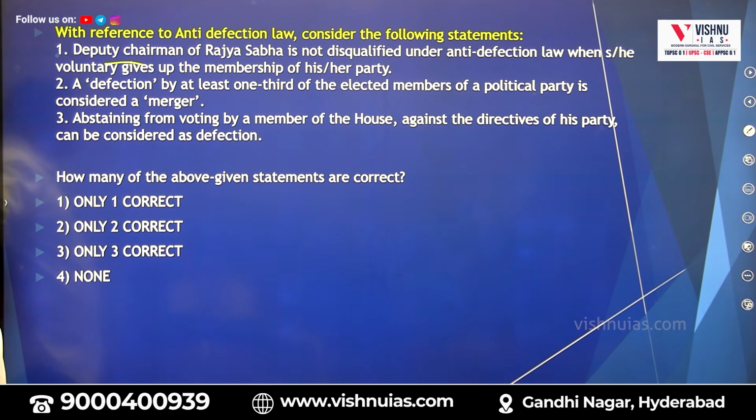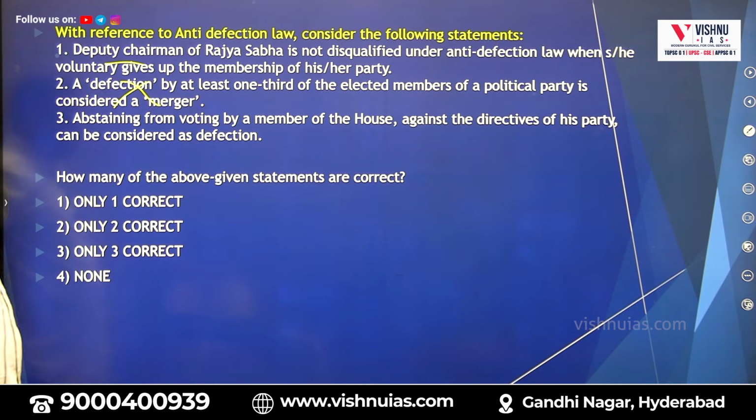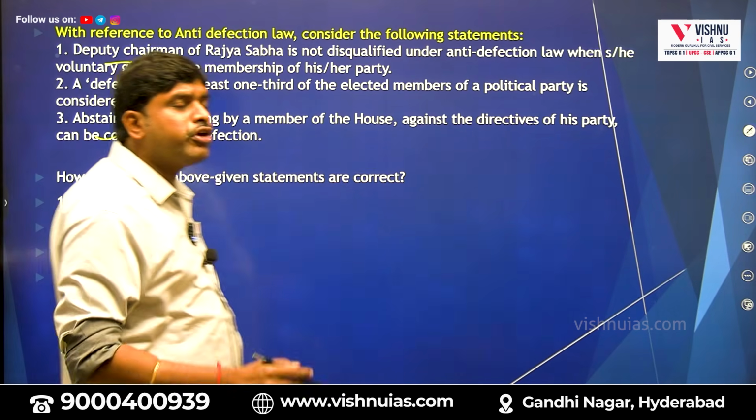A defection, 1/3 or 2/3? Abstaining from voting by a member of a house against the directives of his party can be called defection. Yes, the first one: the deputy chairman of Rajya Sabha is not disqualified when he voluntarily gives up membership of his party. See, this was a PYQ from 2024.